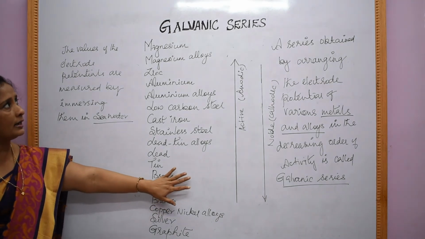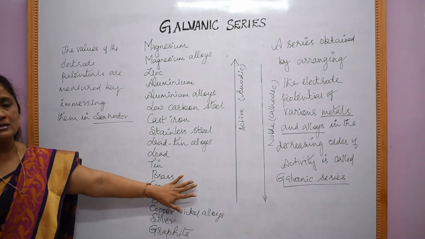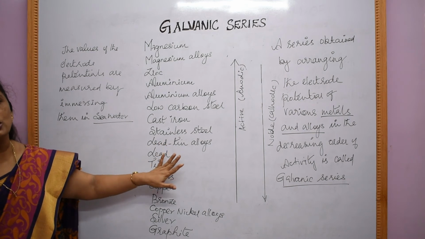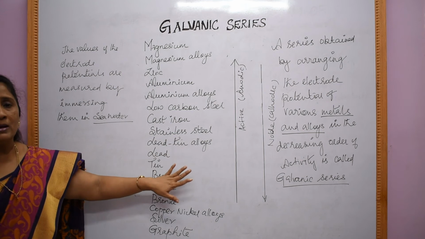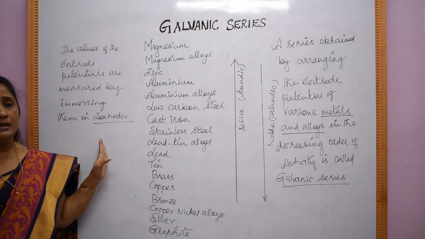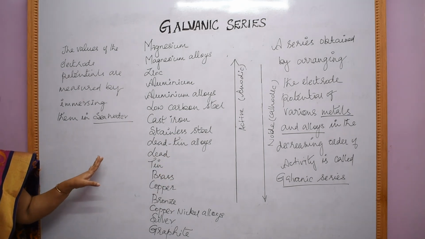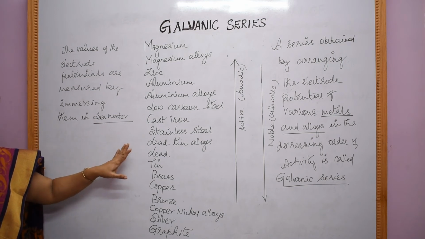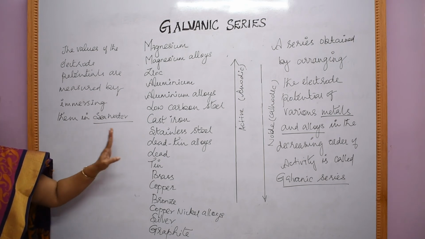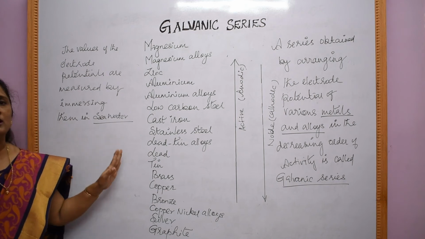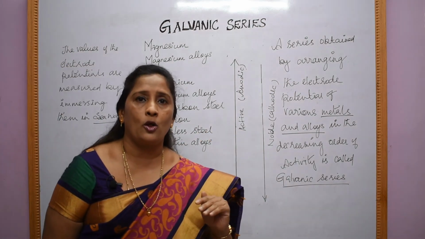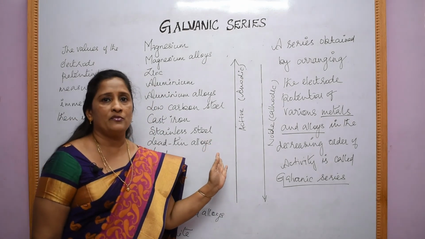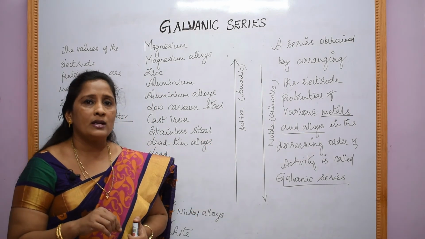Actually, for getting this galvanic series, the electrode potentials of the metals and alloys are obtained by immersing them in seawater. Therefore, this series, the galvanic series, is also called the corrosion series. And many valuable pieces of information regarding the relative reactivity of metals and alloys for corrosion can be obtained from this series.